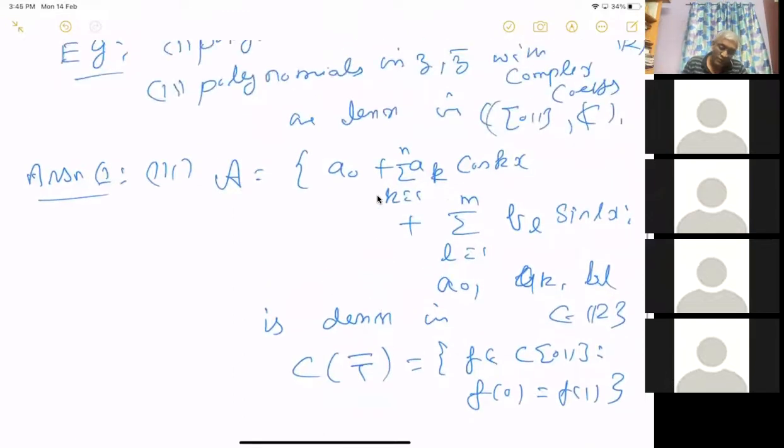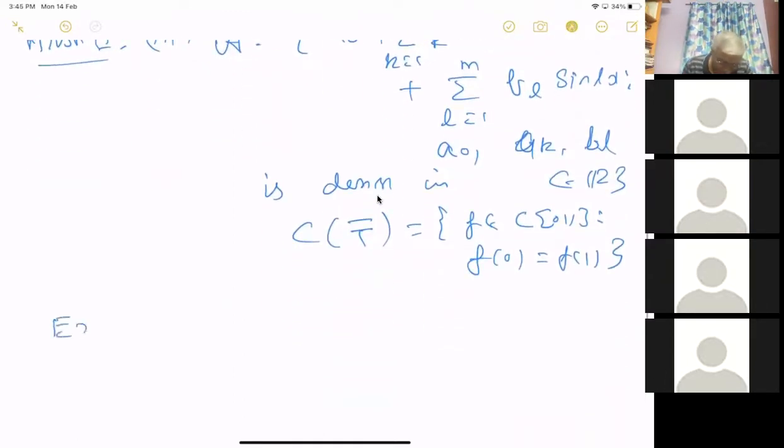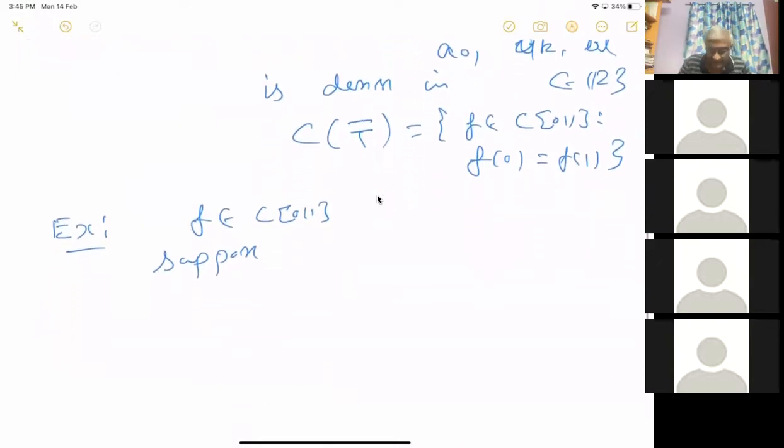And one more thing I want to say about those polynomials. This is just an exercise. You don't write it as an assignment.